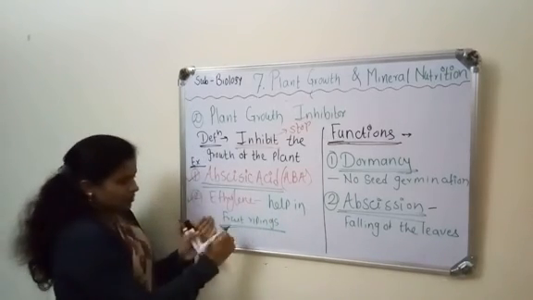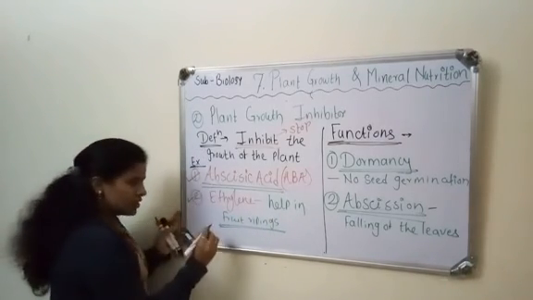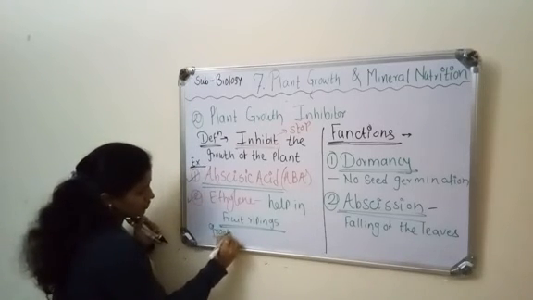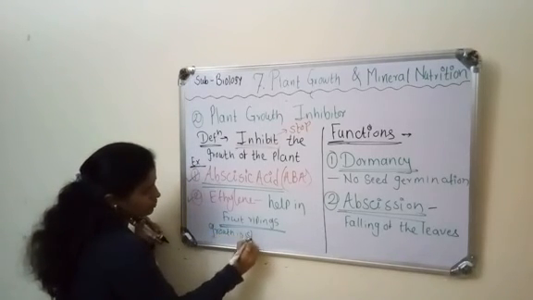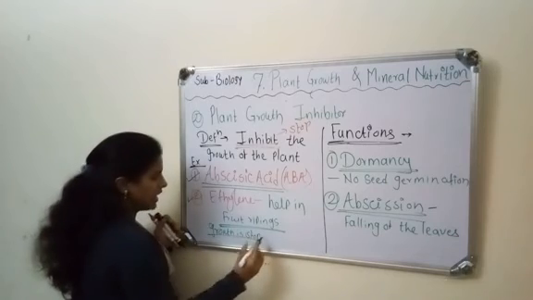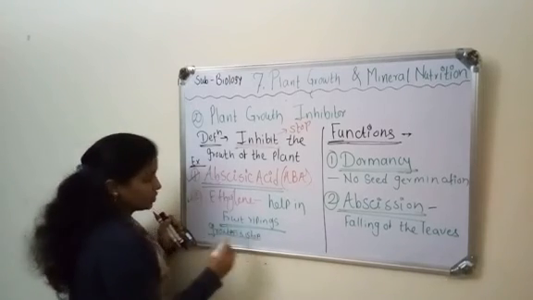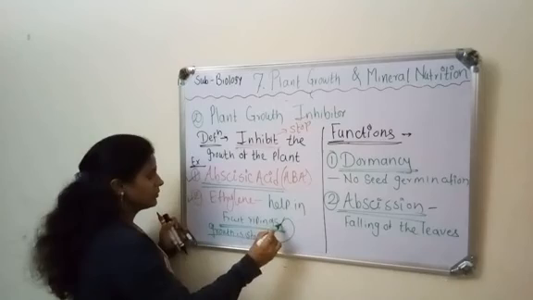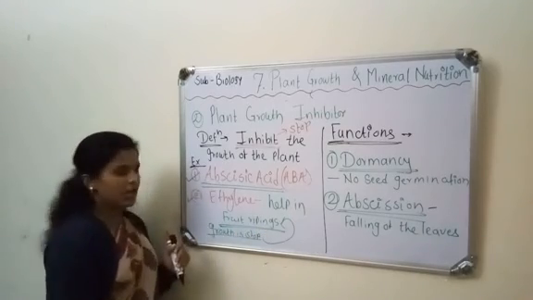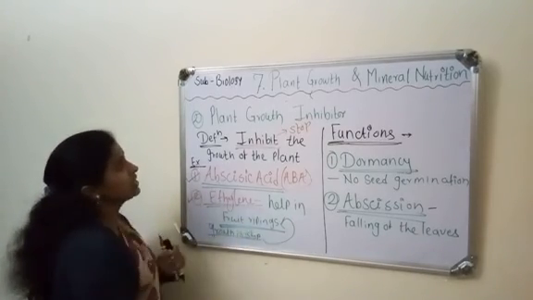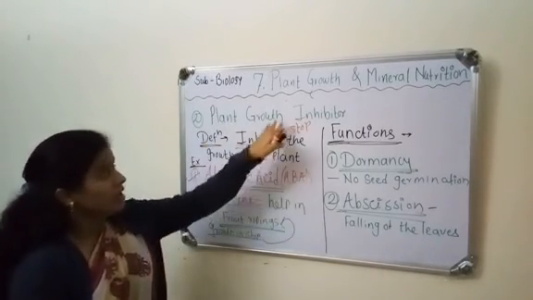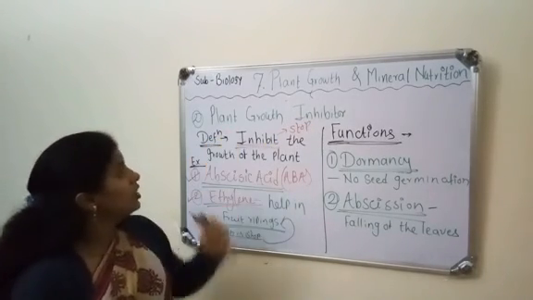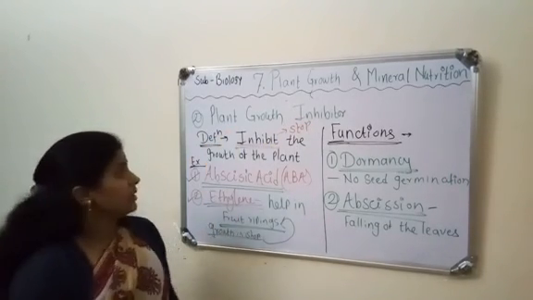In this process the growth of the fruit is stopped or inhibited, and the fruit ripens because of the ethylene. Ethylene is a plant growth inhibitor which inhibits the growth of the plant.